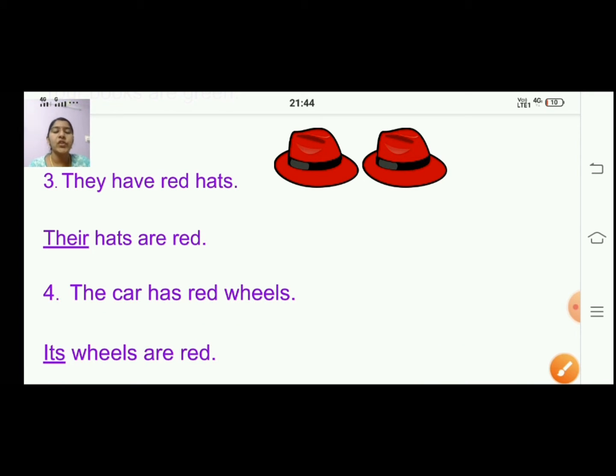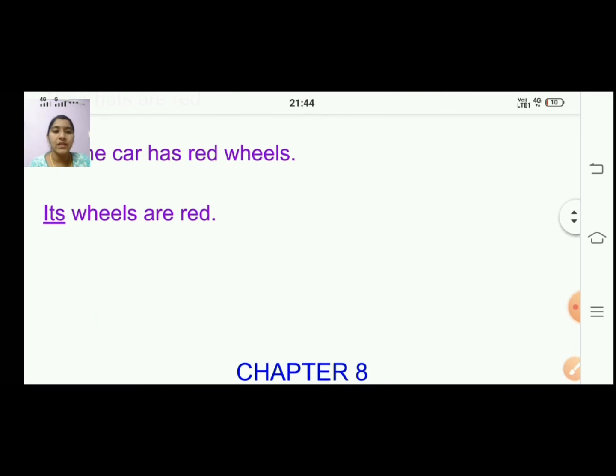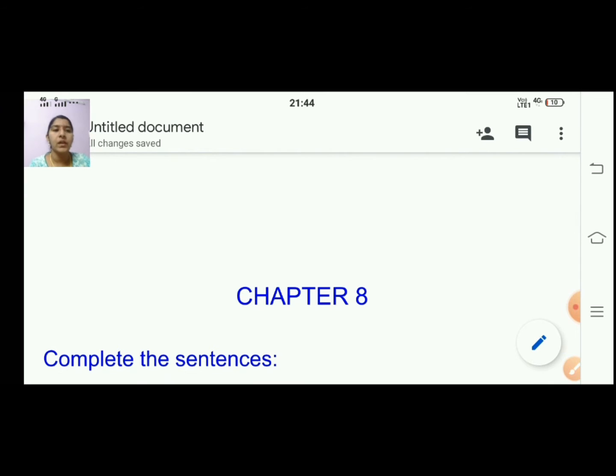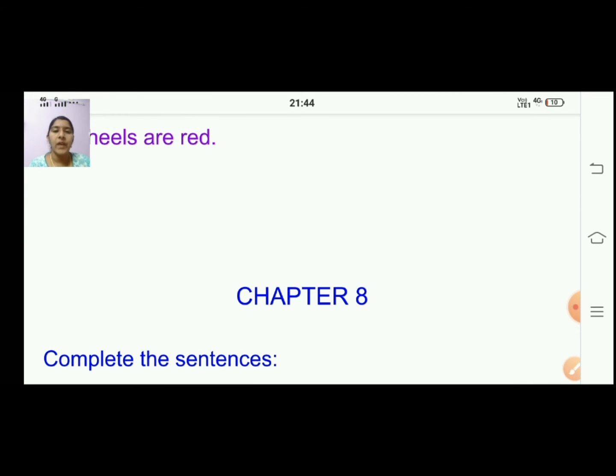That's it. Okay, children. So this is one set of questions from chapter number 7. The other set of questions you will do in the similar way. You have to see the words, replace and write the sentence in different order. Okay, this is the 7th chapter. Now we will move on to the 8th chapter, right? So we have finished chapter number 7. We are going to do now chapter number 8.